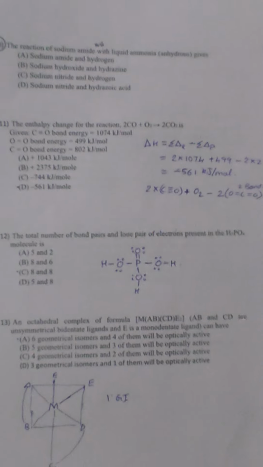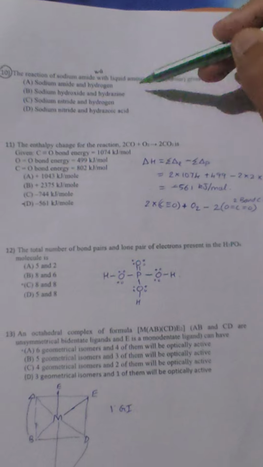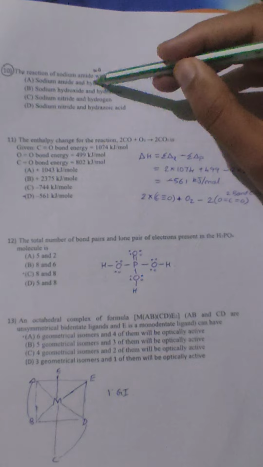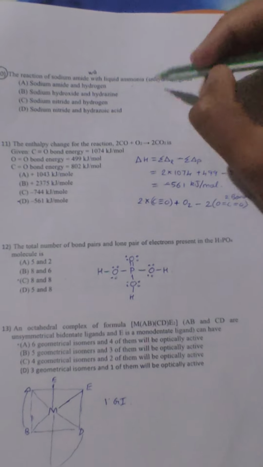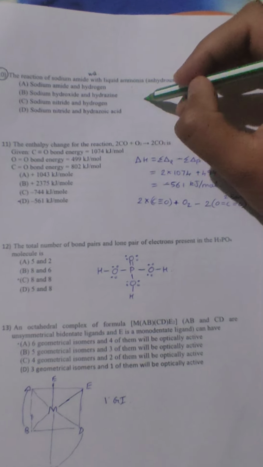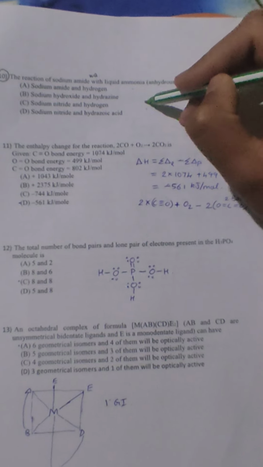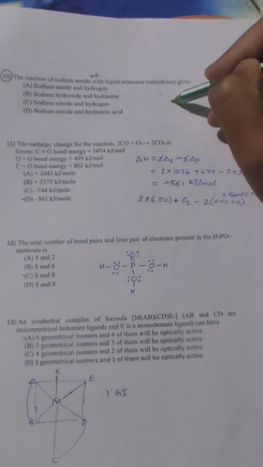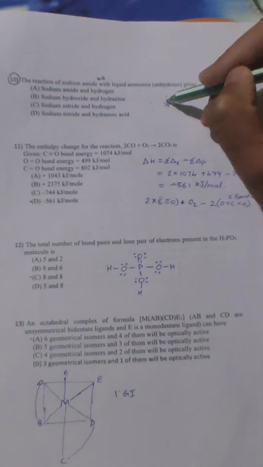So the next question comes here. Question 10 has been reported wrong, because if you want to have any reaction, there should be two reactants. But in this case, we have only one reactant and one solvent. This particular question belongs to non-aqueous solvents. If we had another compound, then it is possible; it belongs to acid-base neutralization reactions in non-aqueous solvents. So this question was given grace marks in 2019.